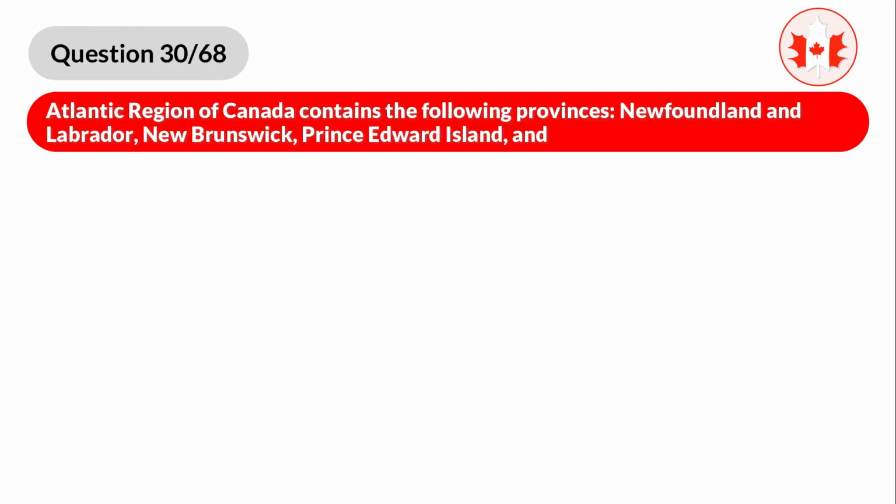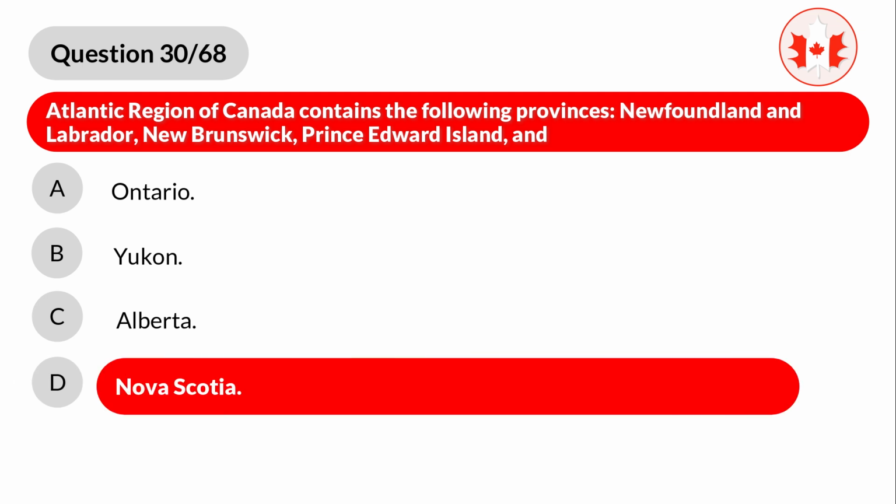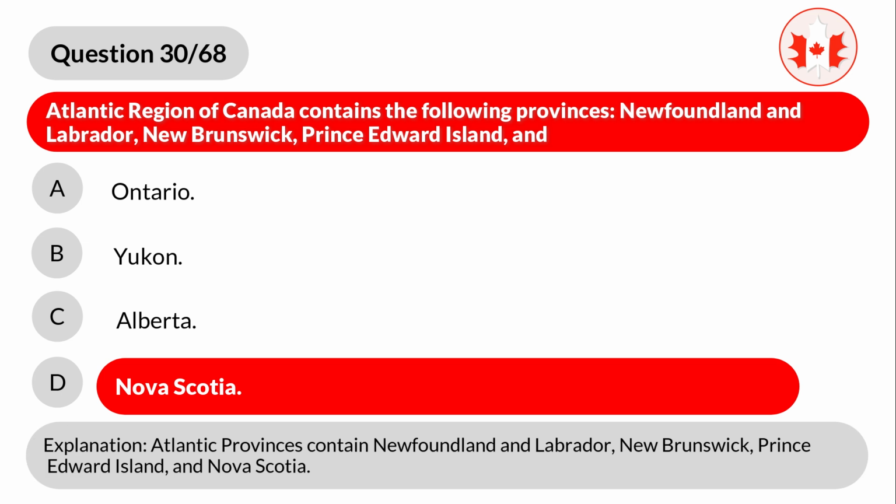Question 30. Atlantic region of Canada contains the following provinces: Newfoundland and Labrador, New Brunswick, Prince Edward Island, and A. Ontario. B. Yukon. C. Alberta. D. Nova Scotia. Correct answer is D. Nova Scotia. Explanation. Atlantic provinces contain Newfoundland and Labrador, New Brunswick, Prince Edward Island, and Nova Scotia.